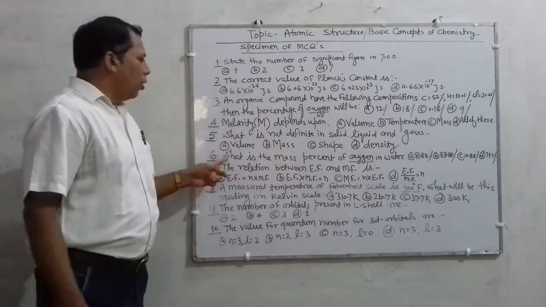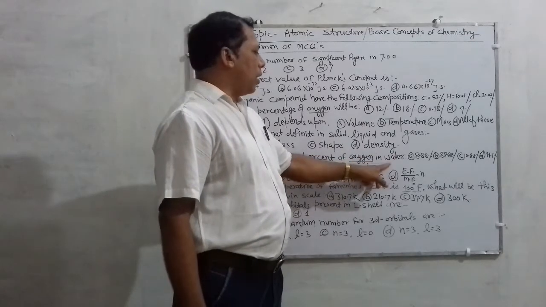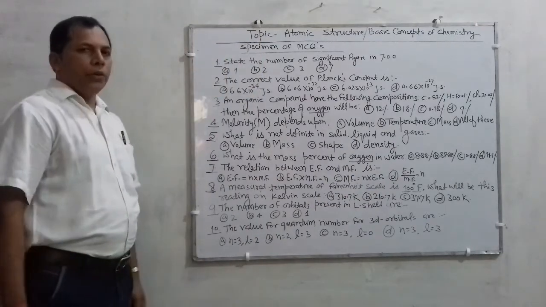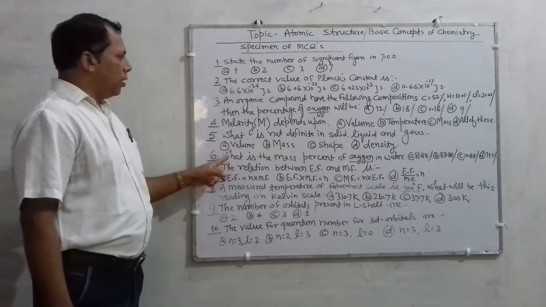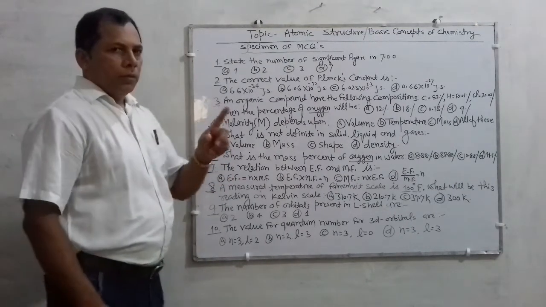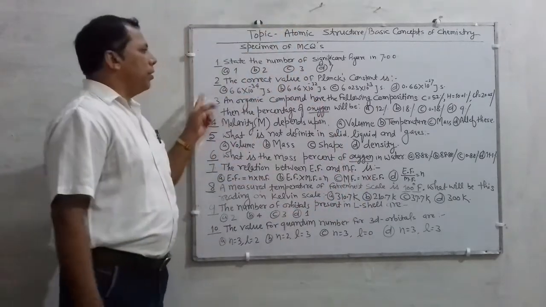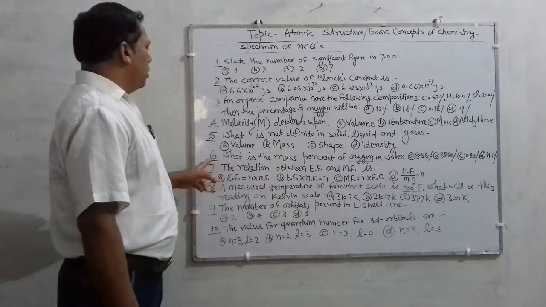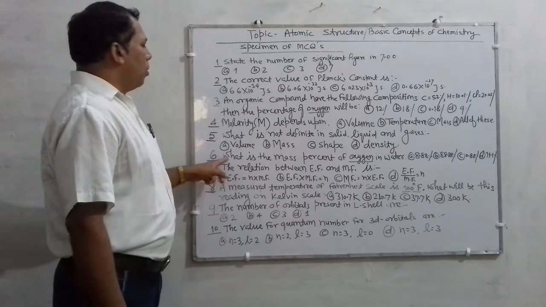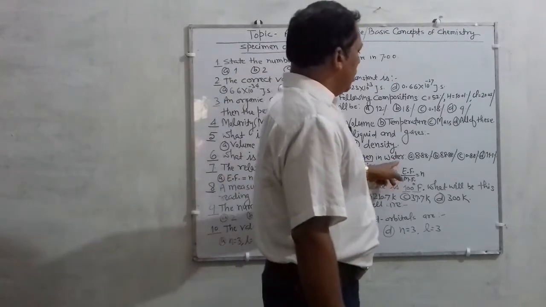Next question is, what is the mass percent of oxygen in water? This looks like a good question, and this question is different from question number 3. Students, be alert: question number 3 is different and question number 6 is different. What is the mass percent of oxygen in water?